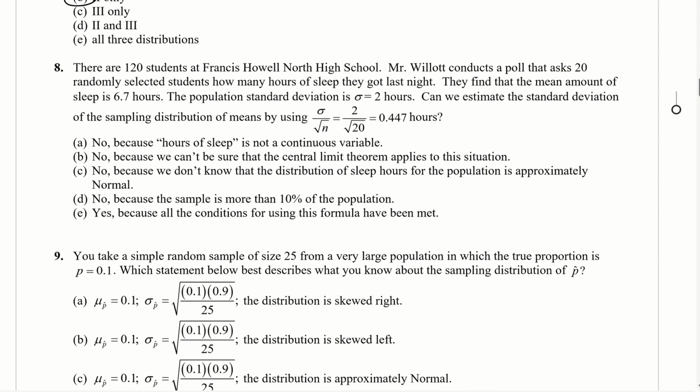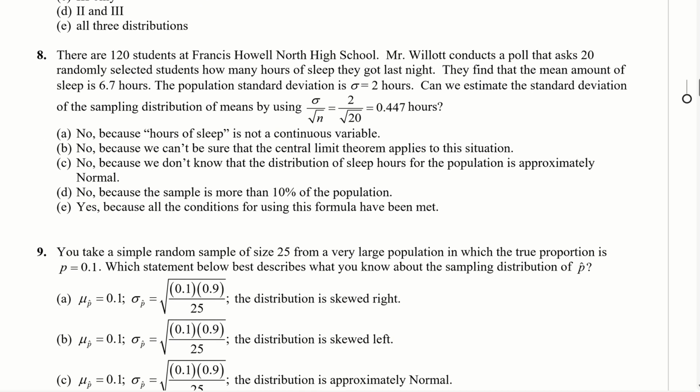All right, so number 8, there are 120 students at Francis Howell North High School. Mr. Willott conducts a poll that asks 20 randomly selected students how many hours of sleep they got last night. They find that the mean amount of sleep is 6.7 hours. They asked 20 randomly selected students. There's your mean, there's your standard deviation. Can we estimate the standard deviation of the sampling distribution of means by using this calculation? Can we do that?